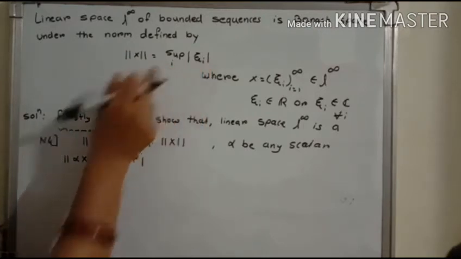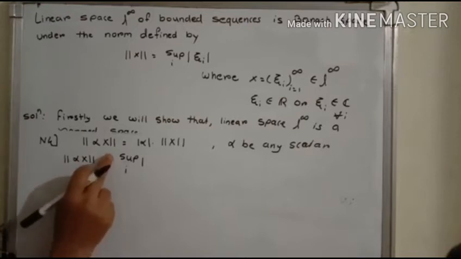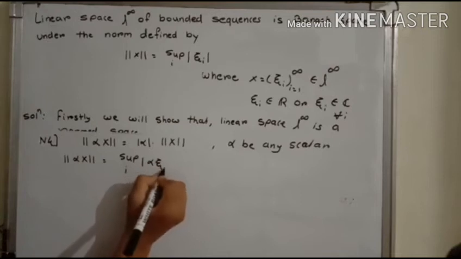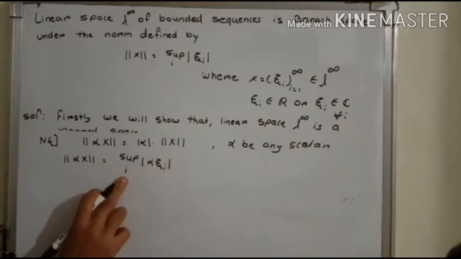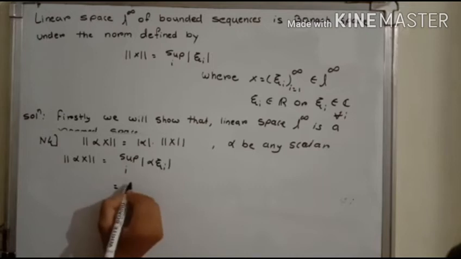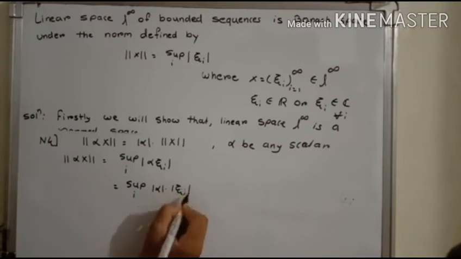In the similar way, the norm of alpha x equals the supremum over i of mod of alpha xi_i. Now alpha is independent of this i, and this supremum is taken over all i, and therefore we can write it as the supremum over i of mod alpha into mod xi_i.